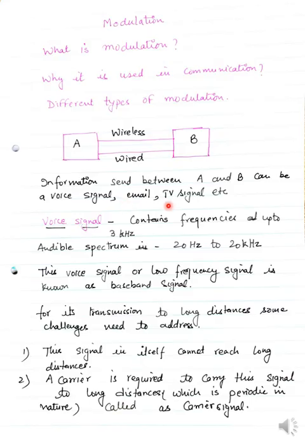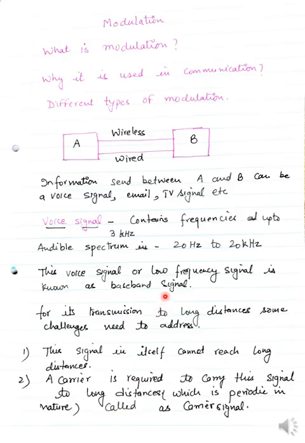The information can be of any type: a voice signal, an email, a TV signal, or the mobile communication between two users. Usually a voice signal contains frequencies up to 3 kilohertz, which are very low frequency signals, and the audible spectrum for them is 20 hertz to 20 kilohertz. When I'm saying audible spectrum, spectrum is another word for bandwidth. So you can use spectrum and bandwidth in place of each other. This voice signal or low frequency signal is known as baseband signal.